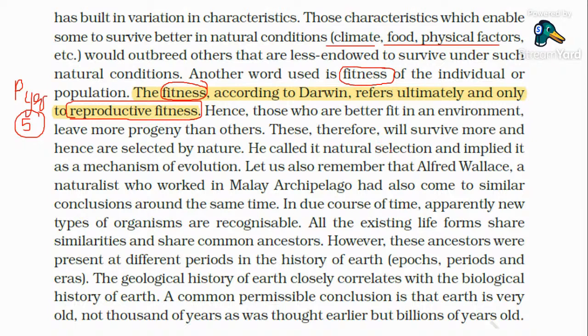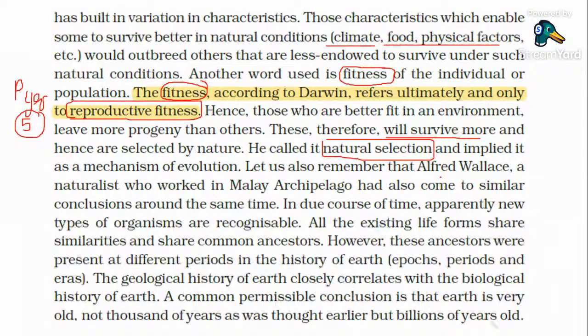Those organisms which are better fitted to the environment will survive more. You also think, we cannot just go into the polar region and survive there for a long time. We have a natural habitat, and we are created in such a form to live in a moderate habitat. We can survive in an area only if we are reproductively fit for that place. He called this natural selection, a selection by nature, and implied it as a mechanism of evolution.